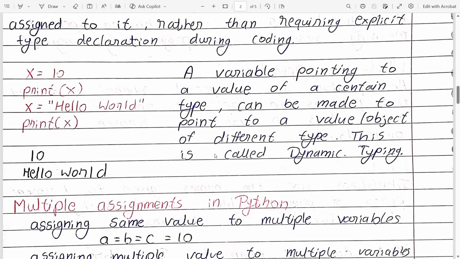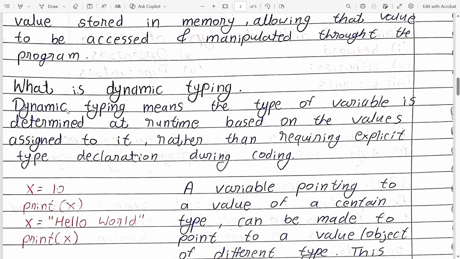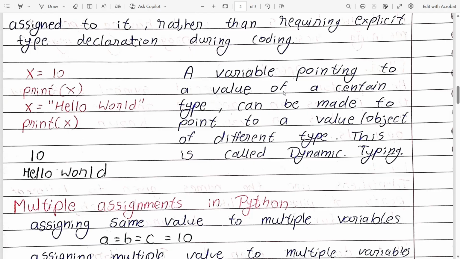Here, we can directly declare, for example, x equals to 10 and print x. We are not defining the data type of it. It is not declared and it is not required, means it is dynamically typed. It is determined at the runtime. A variable pointing to a value of a certain type can be made to point to a value object of different type. This is also called as dynamic typing.